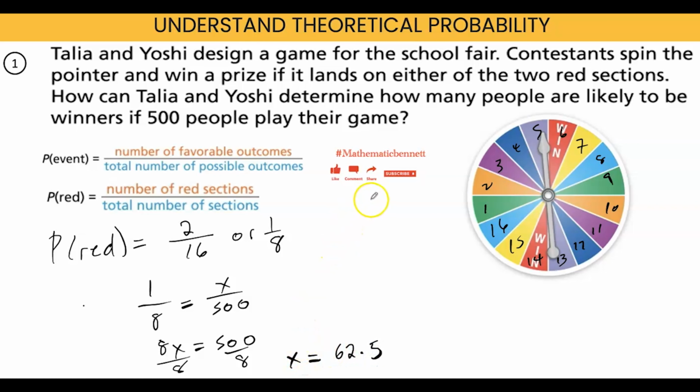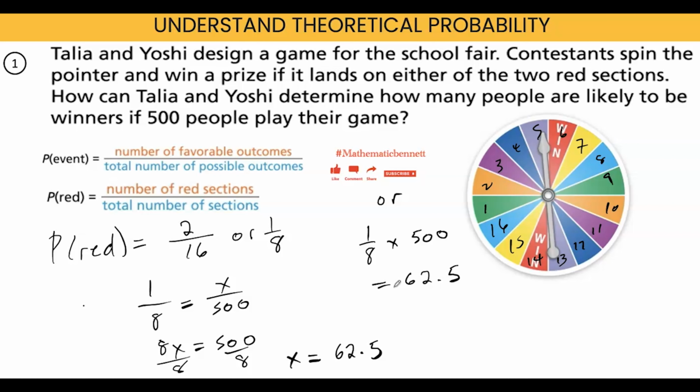All right, we can try another method where, since we know the probability of it occurring one time, which is 1 out of 8, we could multiply that 1 over 8 by 500. And we would still get that same 62.5. So the question was, how can they determine how many likely winners there would be?